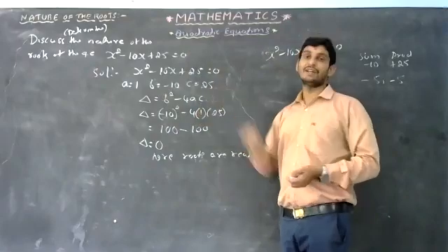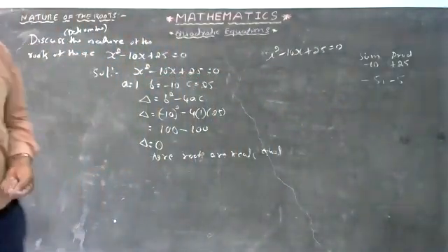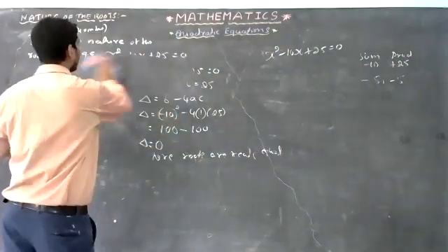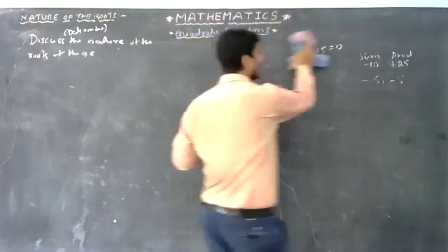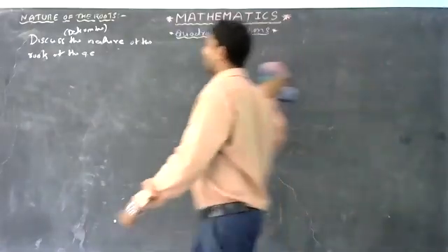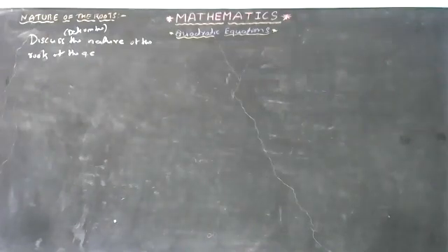b square minus 4ac. Hope you understood this problem. Very important: you write here the roots are real and equal. Writing the formula you get 1 mark, for finding the value you get half mark, and for writing the final answer you get another half mark. Okay, let's go for the next problem.